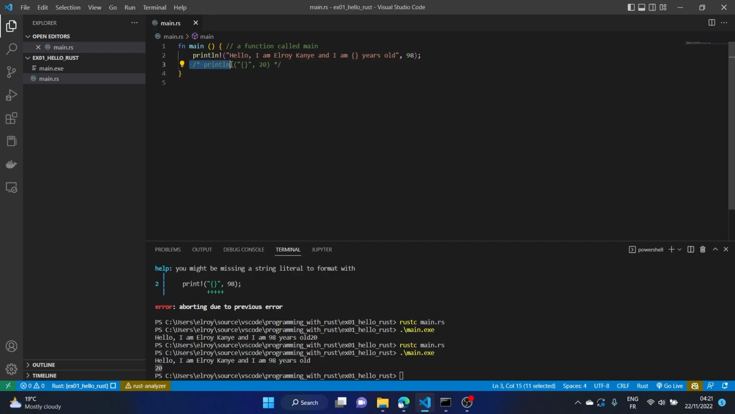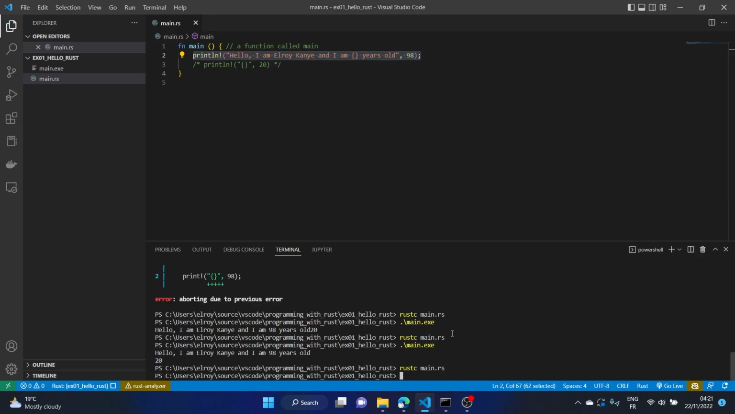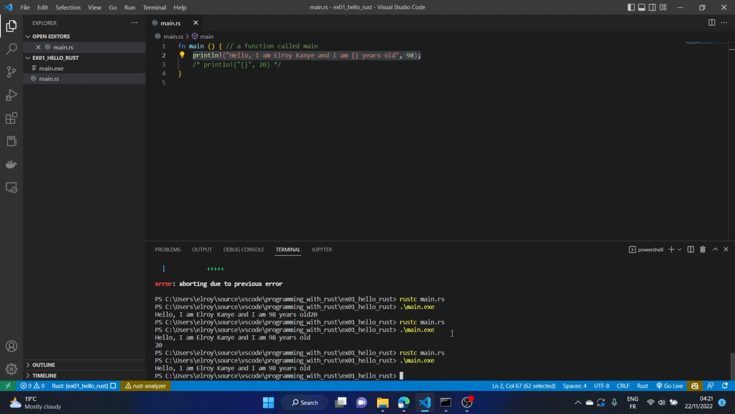So in this, we already know that this is not going to be compiled. And the only thing that's going to be taken care of in this program is this. Carried out by compiling our new application. So we see that we have hello, I am Eric Kanye, 8 years old, but 20 is not printed out.